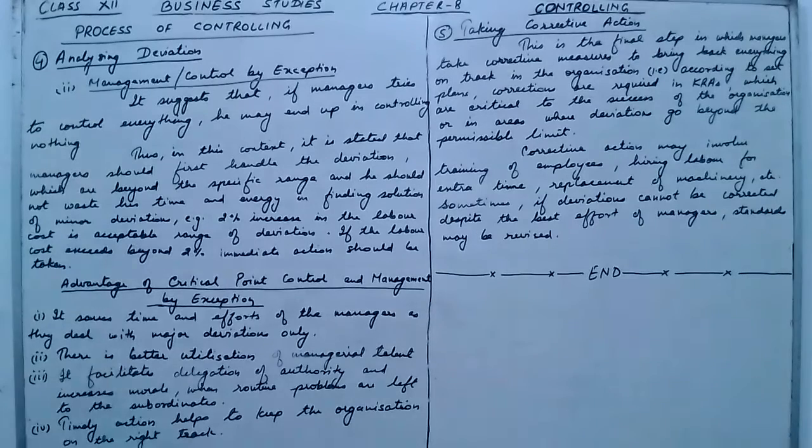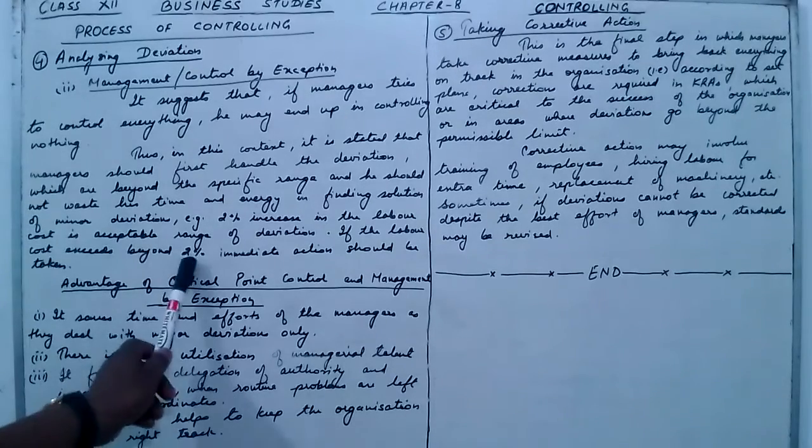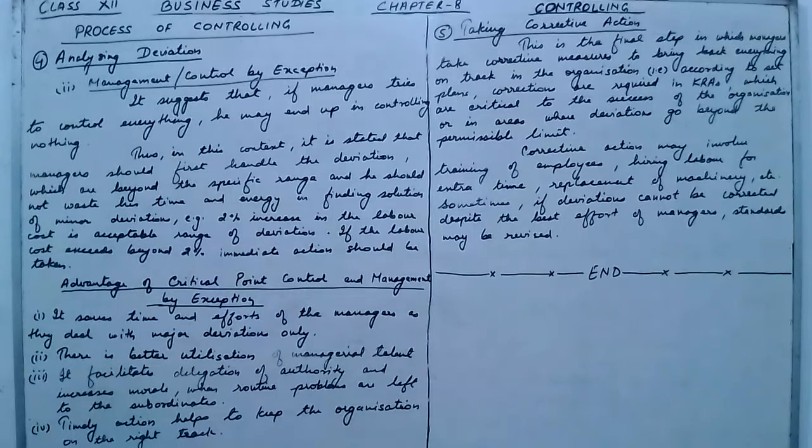A very good example is given. A 2% increase in the labor cost is an acceptable range of deviation. But if the labor cost exceeds beyond 2%, immediate action should be taken.